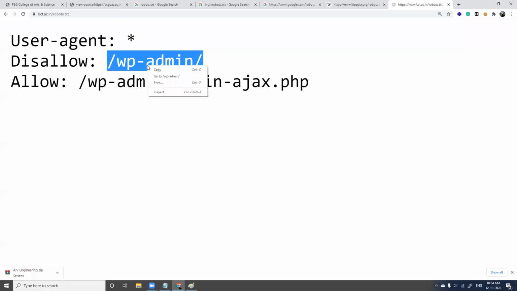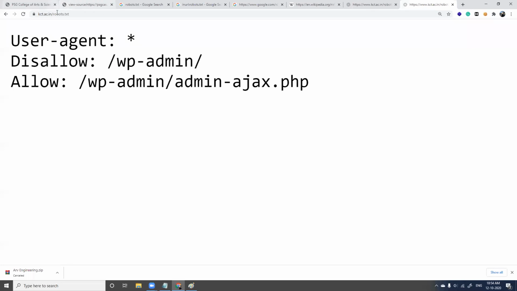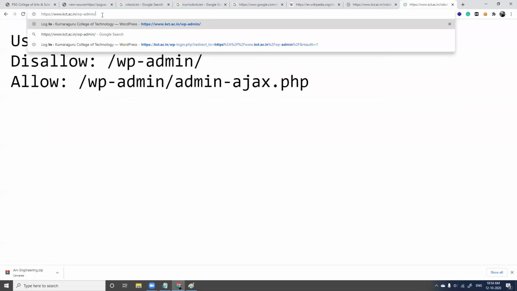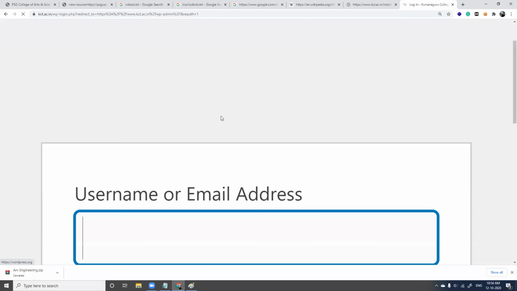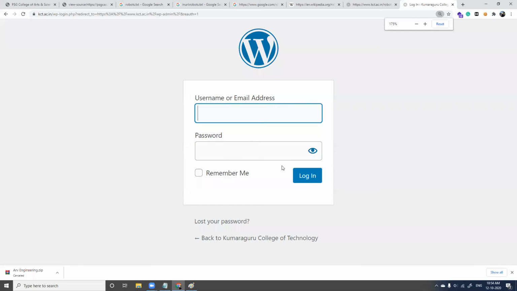But I'll copy this, go to the same site, enter WP admin, and when I access it manually, yes, I'm able to access the page. So robots.txt has its own advantages and disadvantages.